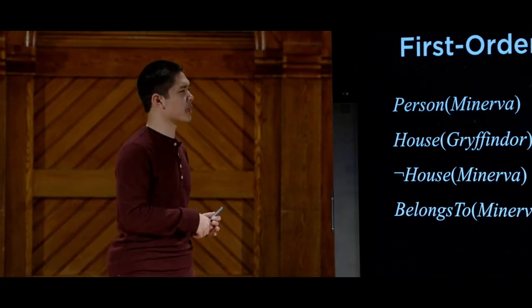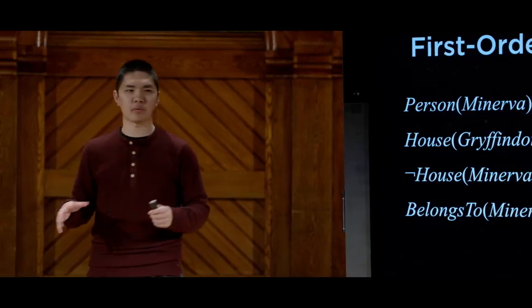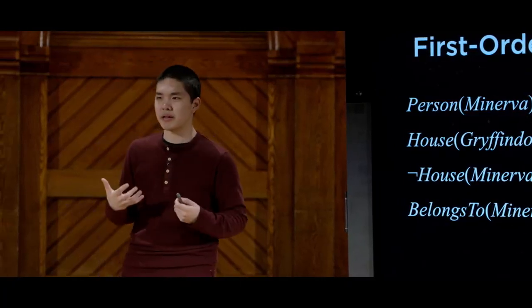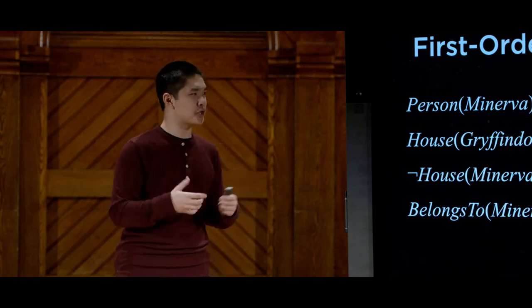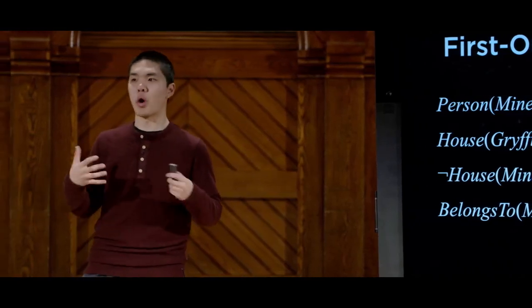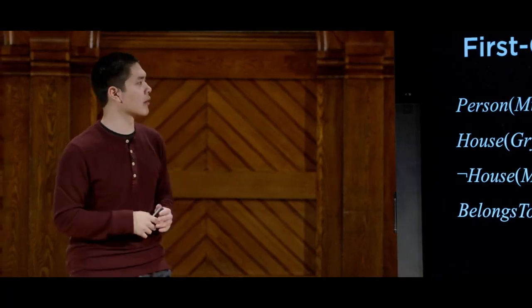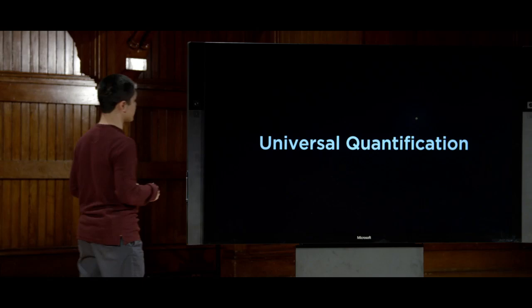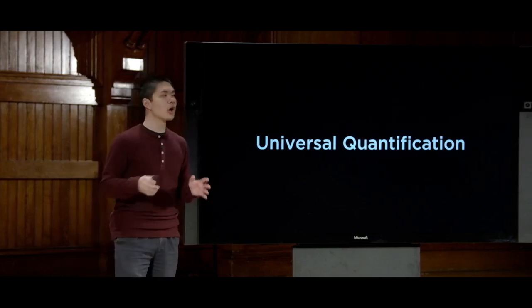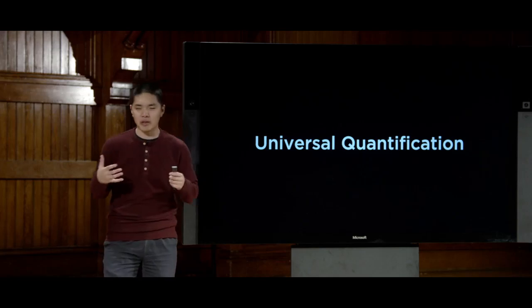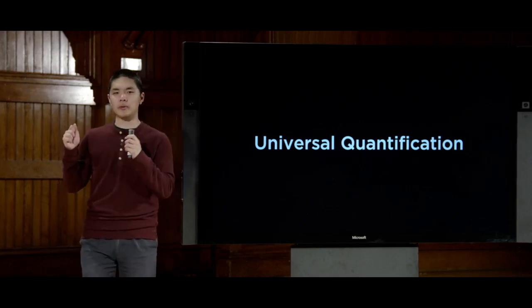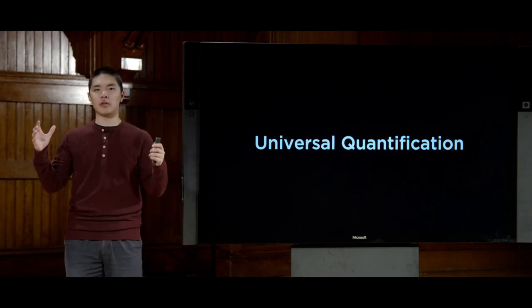But first order logic gives us a couple of additional features that we can use to express even more complex ideas. These additional features are generally known as quantifiers. There are 2 main quantifiers in first order logic, the first of which is universal quantification. Universal quantification lets me express an idea like something is going to be true for all values of a variable.